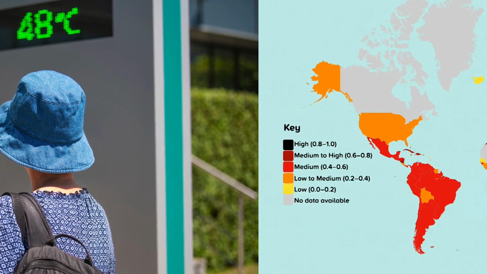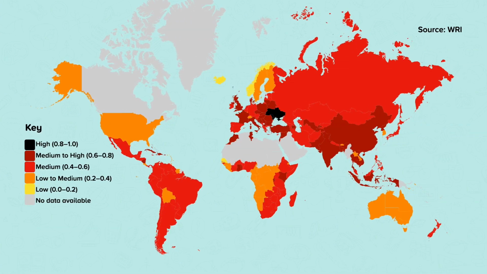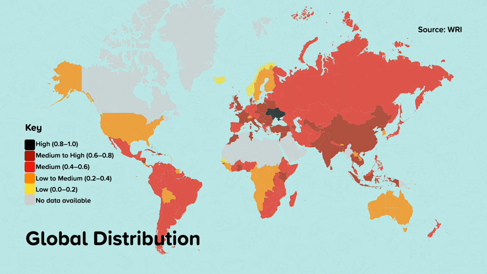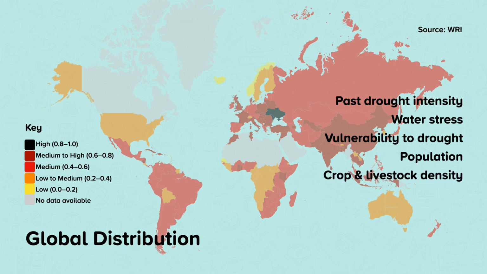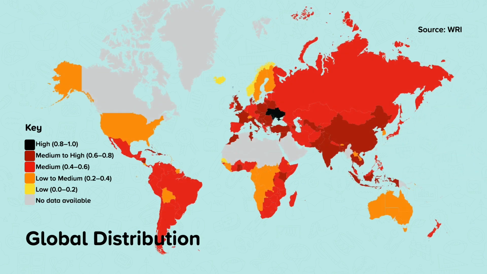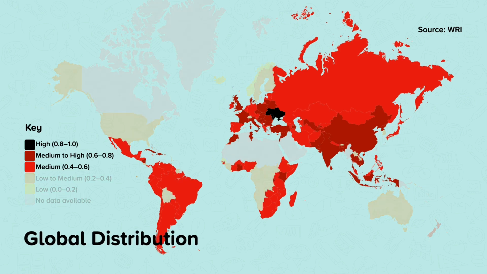This map shows the global distribution of drought risk, using an index developed by the World Resources Institute. It looks at the likelihood of drought by taking into account past drought intensity, water stress, vulnerability to drought, population, crop, and livestock density. Let's take a closer look at which areas are at the highest risk of drought, according to the World Resources Institute.